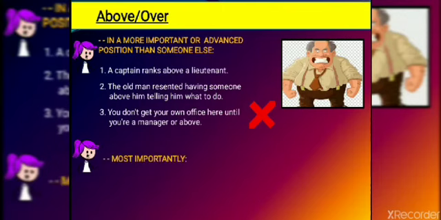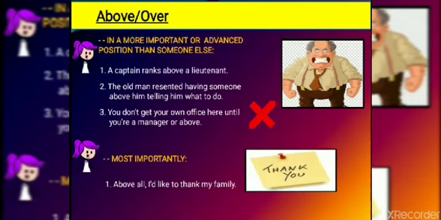Next differentiation is most importantly. When you want to say that something is very, very important for you, how will you say it? Look at this sentence. Above all, you must have heard this. Above all, I would like to thank my family. That means before thanking anyone, I want to show appreciation and be very grateful towards my family, who have helped me so much. So how do we say that? Above all.